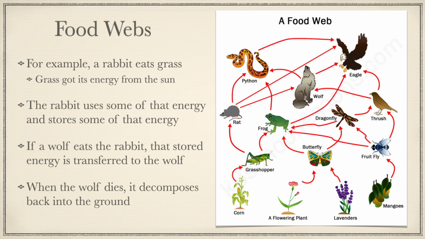When the wolf dies, or if the rabbit dies before it gets eaten, they decompose back into the ground. So really, with food webs, you can have all sorts of different pathways through this. So for example, you could have corn eaten by a grasshopper, and then that grasshopper is eaten by a rat, and then maybe that rat gets eaten by an eagle, or maybe that rat gets eaten by a python. Okay, so the food really starts off as sunlight that is captured by the plants and then moves through the food web. As you go up the food web, less energy is stored in each organism.